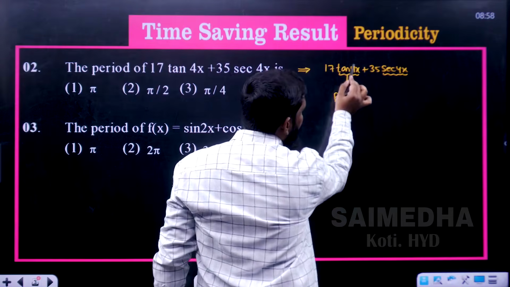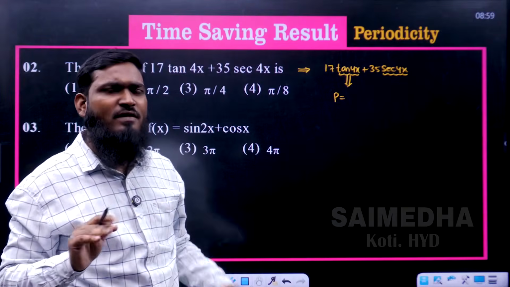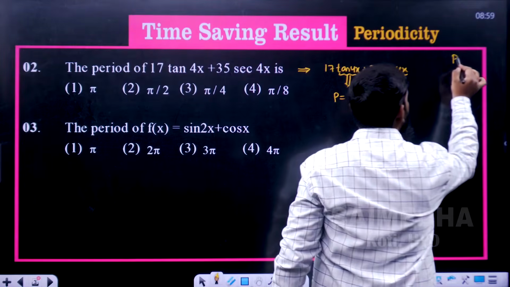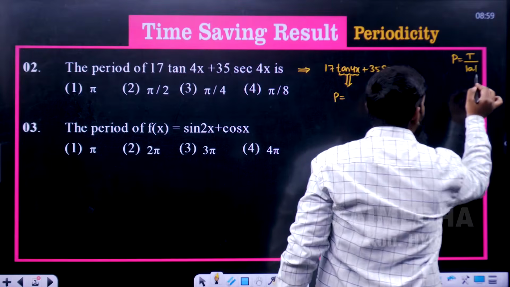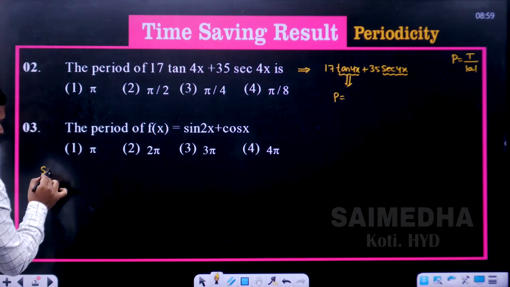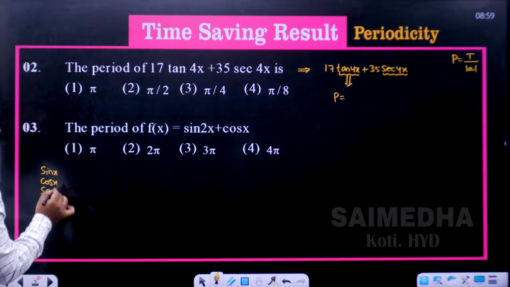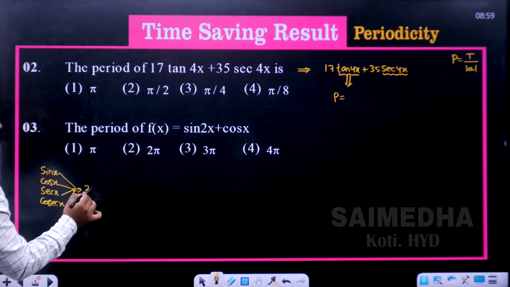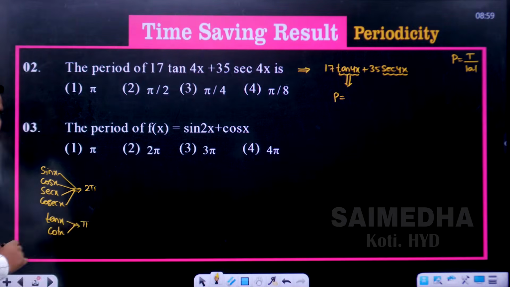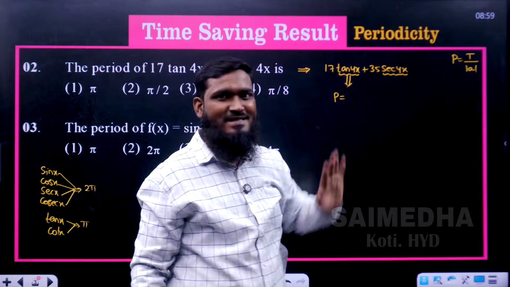How to find the period for this part, I have already explained in the 11th video. Once you see that video, you can understand very easily how to write this. So the formula is period is equal to T divided by mod A. What are the T values? For sin x, cos x, secant x and cosecant x, the T value is 2 pi. Next, for tan x and cot x, the answer is pi. T value divided by A, where A is the coefficient of x. Like that you have to consider.